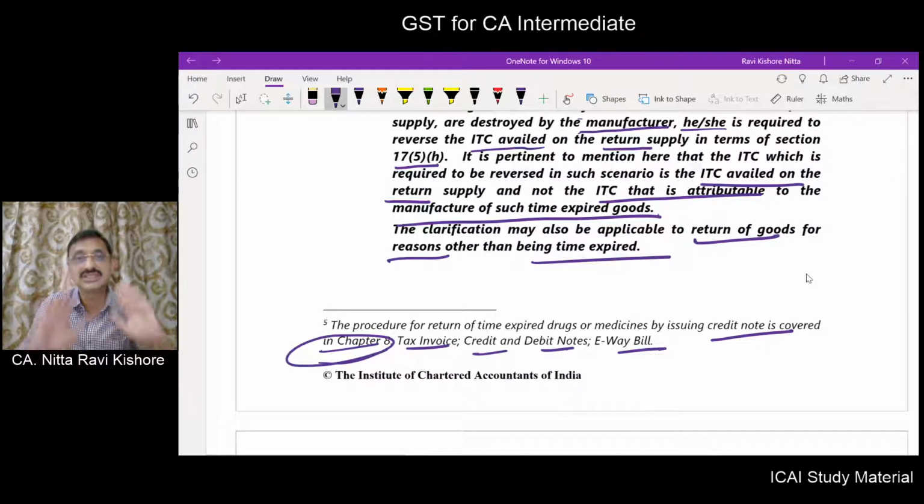So under normal circumstances also, instead of goods sales returns and issue of credit note by the supplier, you can go for this reverse supply method, wherein the recipient of the supply will issue an invoice in reverse mode and charge the GST, and the original supplier will take the input tax credit. This procedure can be adopted, and this is clarified by way of a circular.